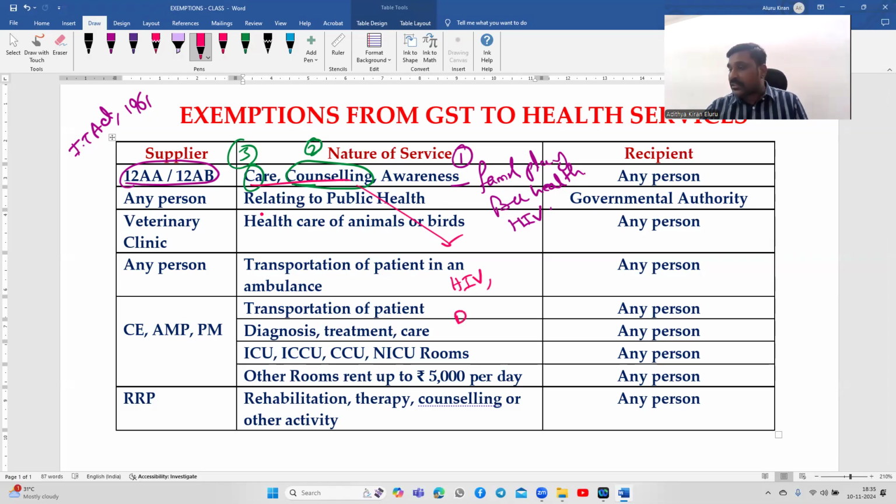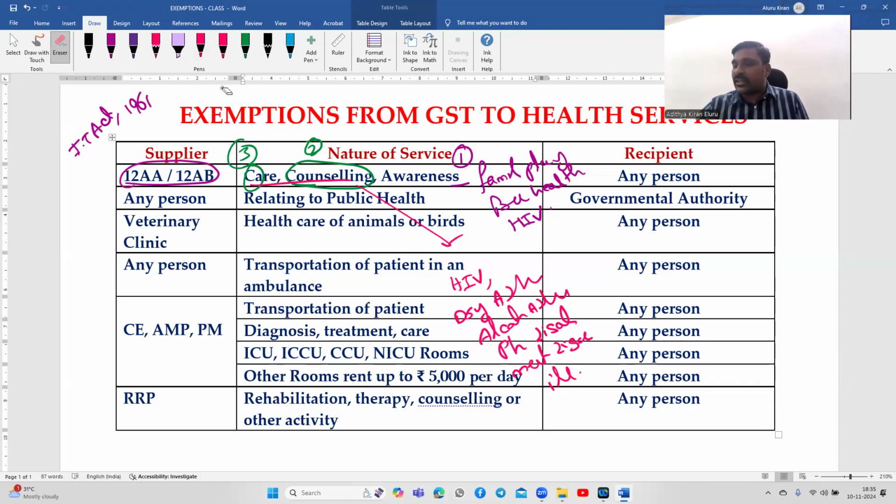Next, drug addiction, alcohol addiction, physically disabled, mentally disabled, terminally ill persons. Okay, care and counseling relating to these five activities. So HIV, drug addiction, alcohol addiction, physical disability, mental disability, terminally ill health. Regarding these five parameters, they will do either counseling or they will treat the patient. So awareness is related to three activities: family planning, preventive health, and HIV.